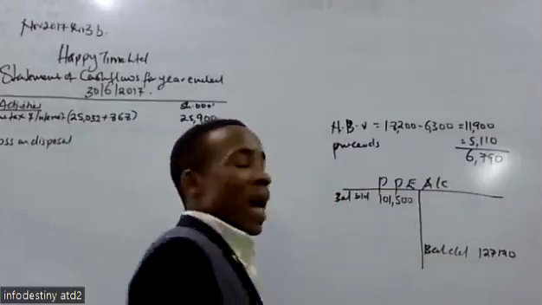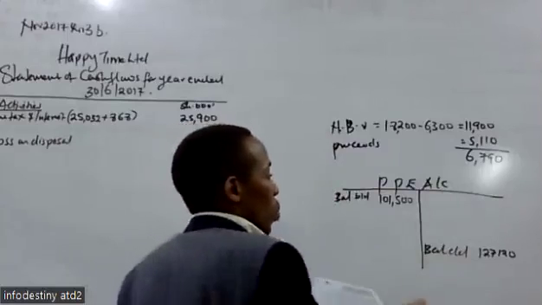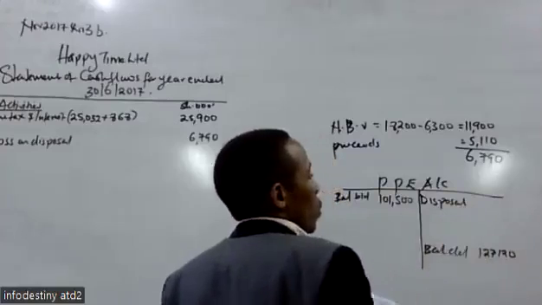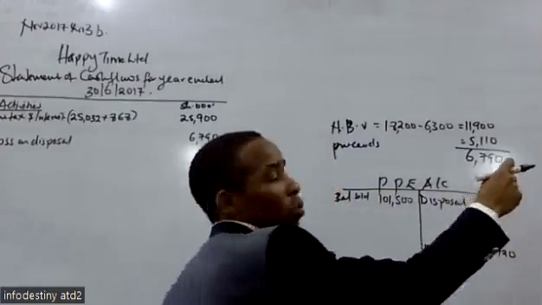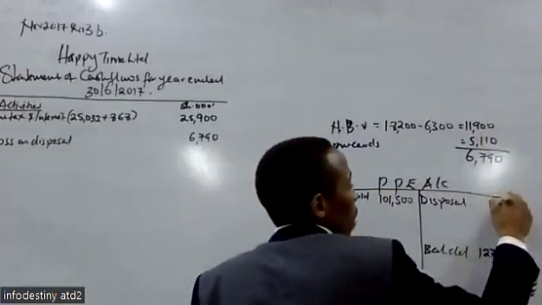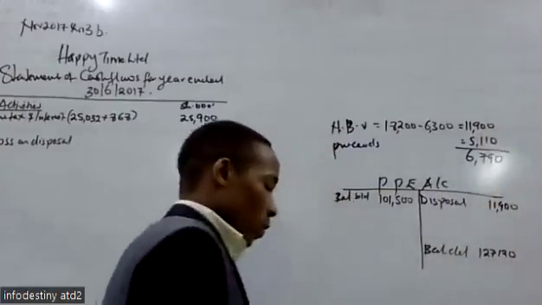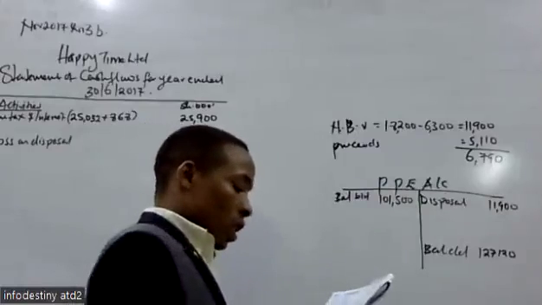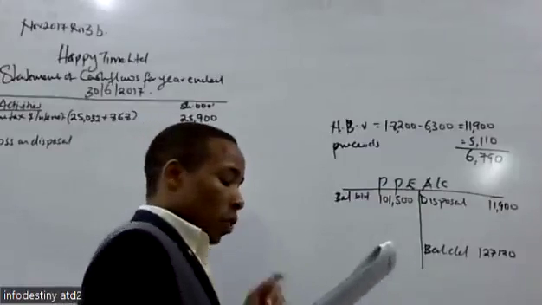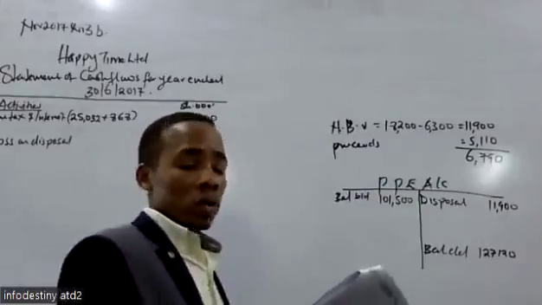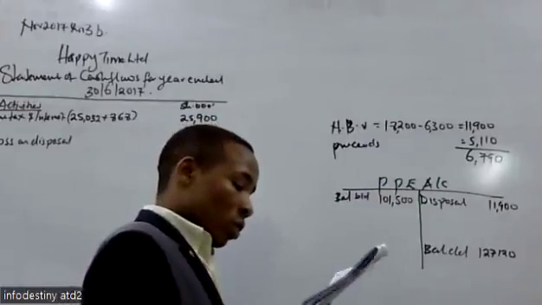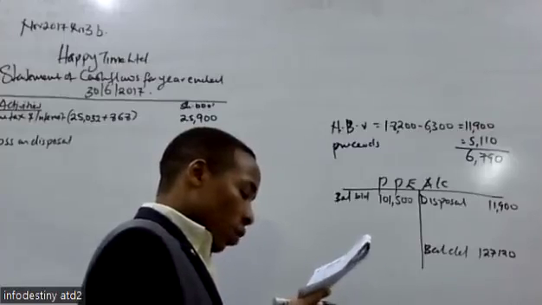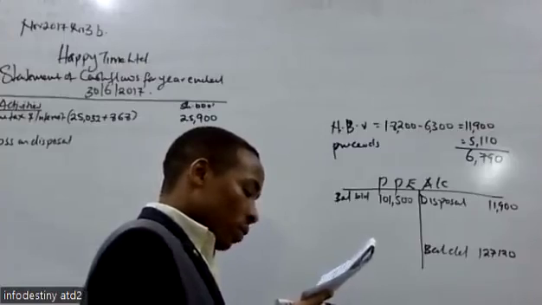Then we have a plant which was sold, disposal, and before it was sold, it had a net book value of 11,900. Then under the equity and liabilities, for the capital and reserves, we have the revaluation reserve.